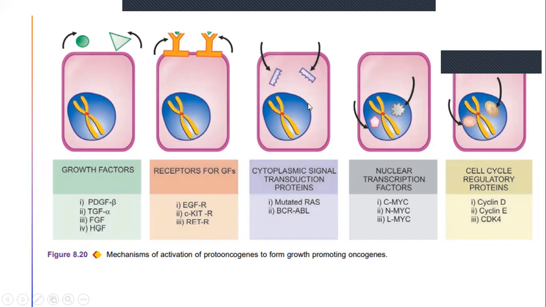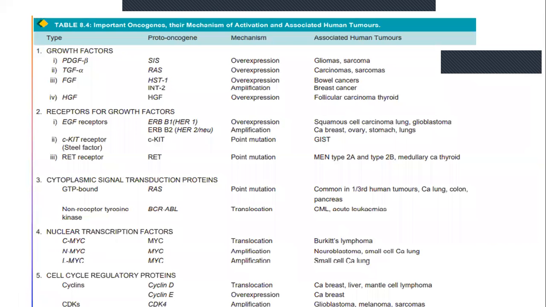Because of this, there will be abnormal mutations in this nucleus, so it includes cyclin D, cyclin E, CDK4. By this way it will be converted into growth promoting oncogenes. So first this oncogene gets activated and will be converted into growth promoting oncogenes. So these were the important oncogenes, mechanism of action, and the different types of tumors.